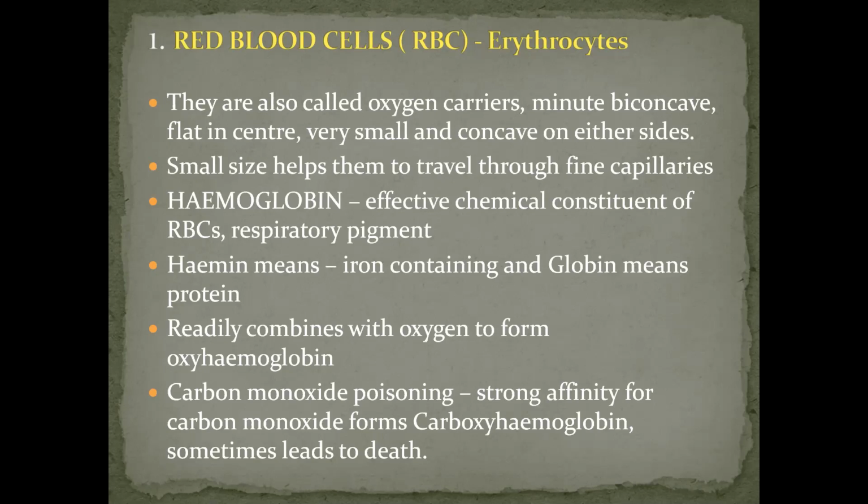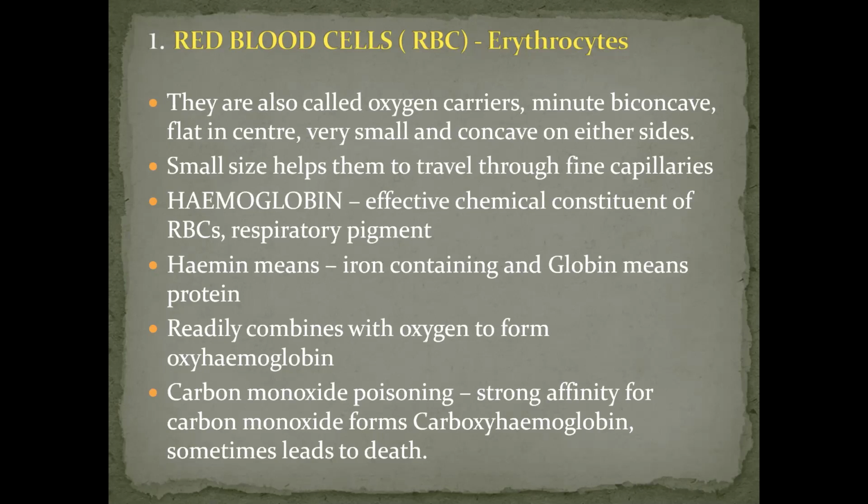You'll be amazed to hear that an adult human male has 5 million RBCs per cubic millimeter of blood, and an adult female has slightly less, about 4.5 million. The most important constituent of it is hemoglobin, the effective chemical constituent. Red blood cells have a colorless spongy body or stroma. It contains a respiratory pigment, that is hemoglobin.